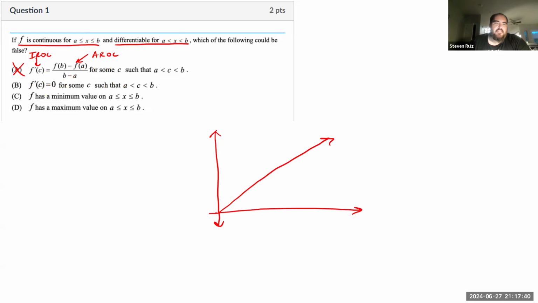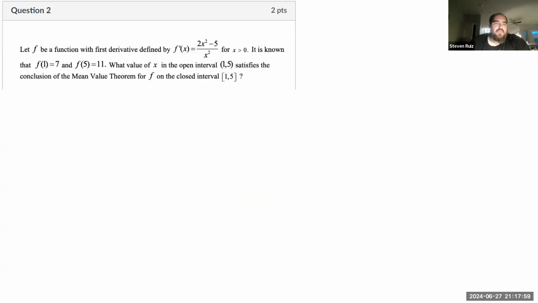A straight line is continuous and differentiable over whatever interval I want it to be. But at no point will the slope of this straight line be 0. So because of that, I can say that B might not be true. It might be false.